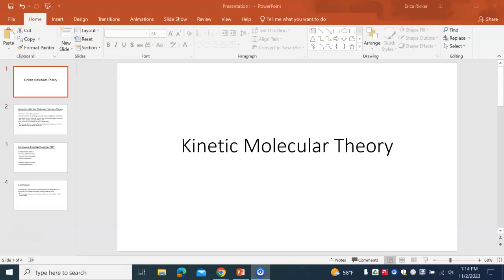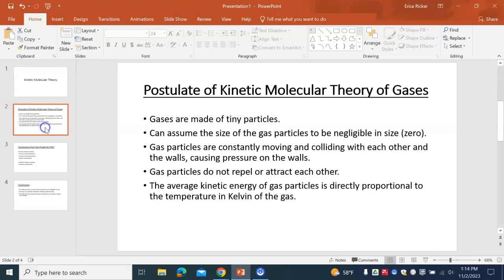Today we'll be talking about kinetic molecular theory. So, the postulates of kinetic molecular theory of gases.